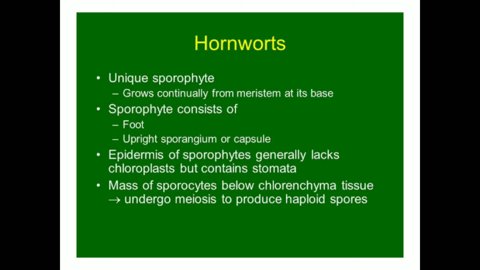Hornworts or Anthocerotes, these members possess a flattened thallus. The thallus produces horn-like structures which are called sporophytes, hence the name hornworts, that is Anthoceros. Hornwort is a unique sporophyte that grows continually from a meristem at the base. The sporophyte consists of a foot and an upright sporangium or capsule.